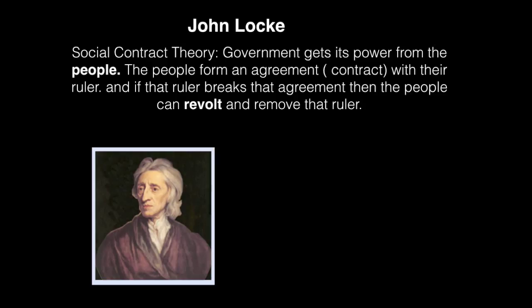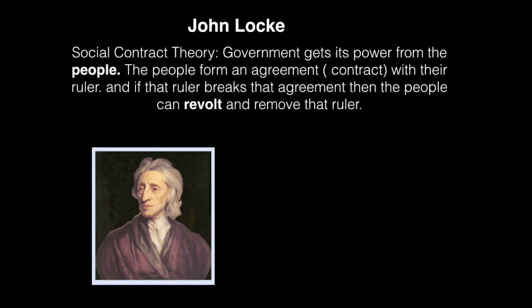So we're used to contracts. If you sign a contract, you agree to do something, say mow the grass. I will pay you $10, and if you don't fulfill that contract to mow the grass, I don't have to pay you. So the social contract says that the government is in a contract with the people, and if the government doesn't do its job or doesn't fulfill that contract, the people have the right to revolt, or they can have a revolution and replace that government. And John Locke's idea of replacing that government is what influenced Thomas Jefferson. And so when Thomas Jefferson writes in the Declaration of Independence, men deriving their just powers from the consent of the governed, that when any form of government becomes destructive of these ends, it is the right of the people to alter or abolish it and institute new government.